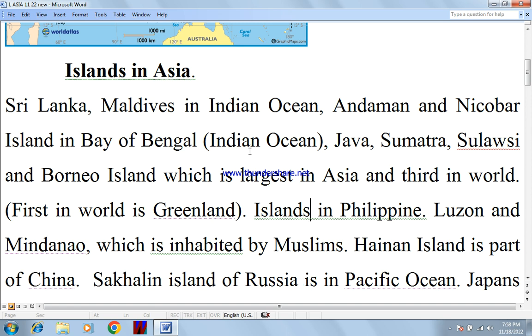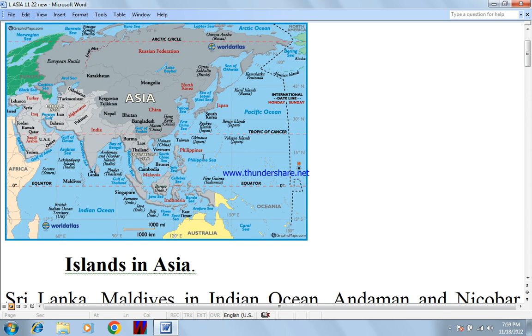Let me show you. This is Sri Lanka. This is India, and this is the Palk Strait between India and Sri Lanka. This is Maldives. These are the Andaman and Nicobar Islands. This is the Bay of Bengal.